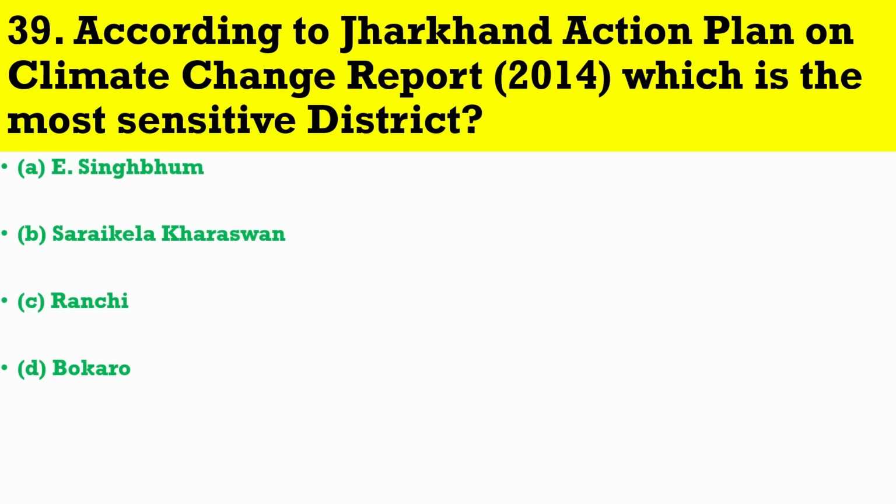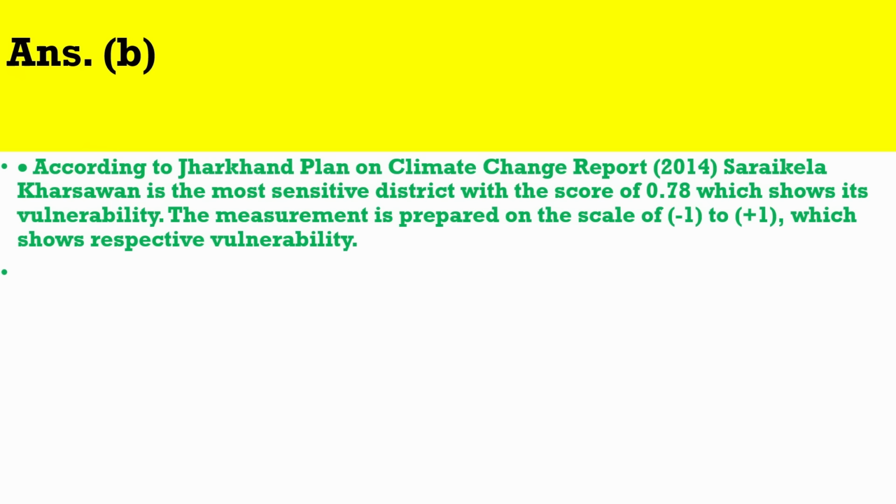According to Jharkhand Action Plan on Climate Change Report, 2014, which is the most sensitive district? The correct answer is B. According to Jharkhand Action Plan on Climate Change Report, 2014, Saraikela Kharsawan is the most sensitive district with the score of 0.78, which shows its vulnerability. The measurement is prepared on the scale of -1 to +1, which shows respective vulnerability.